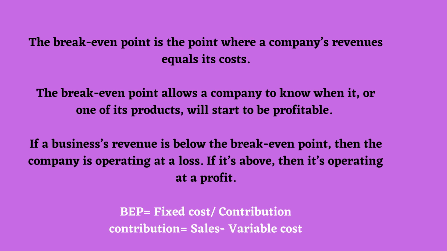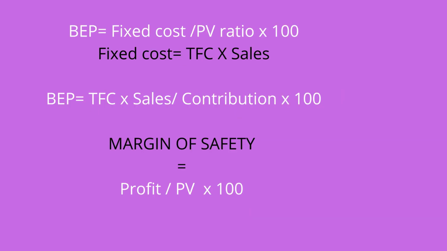Okay, so here the formula of break-even point is very important. Break-even point is equal to fixed cost divided by contribution. Our contribution we can give as sales minus variable cost. The formula of break-even point is fixed cost divided by PV ratio into 100, or we can write it another way also, total fixed cost into sales divided by the contribution into 100. And the margin of safety formula is profit divided by the PV ratio, profit volume ratio, into 100.